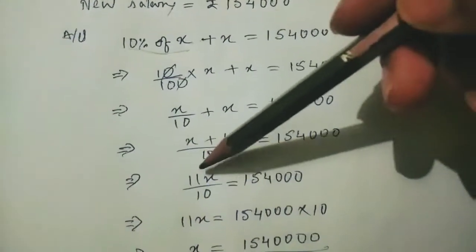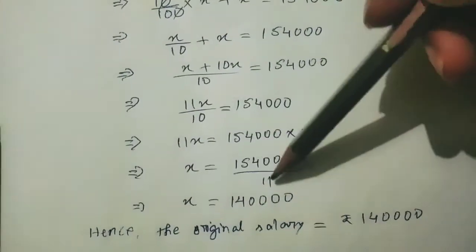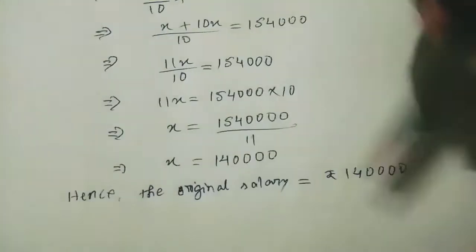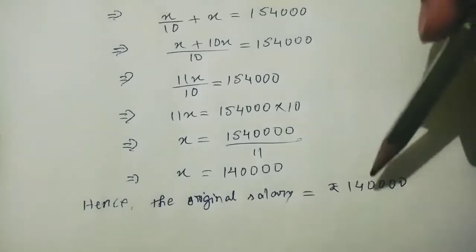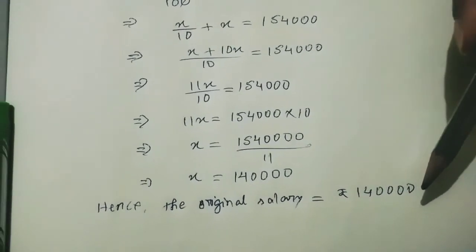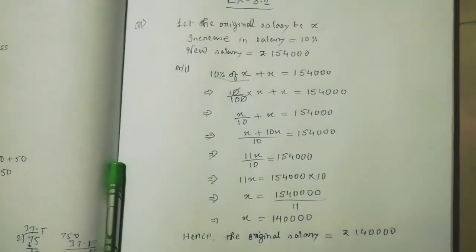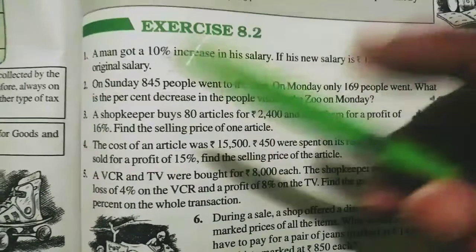So X plus 10X, so it is 11X. 11X by 10. So 10 gone this side, so 11 divided by 154,000. So now X value is coming 1,40,000. So hence the original salary is 1,40,000. Now understood how to calculate the original salary in this way. Now let us see the question number 2.